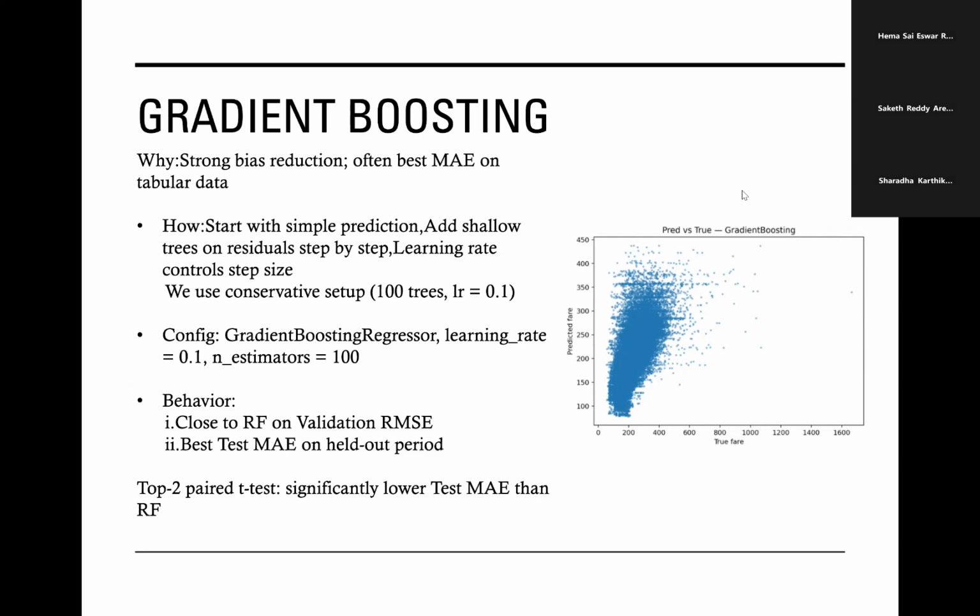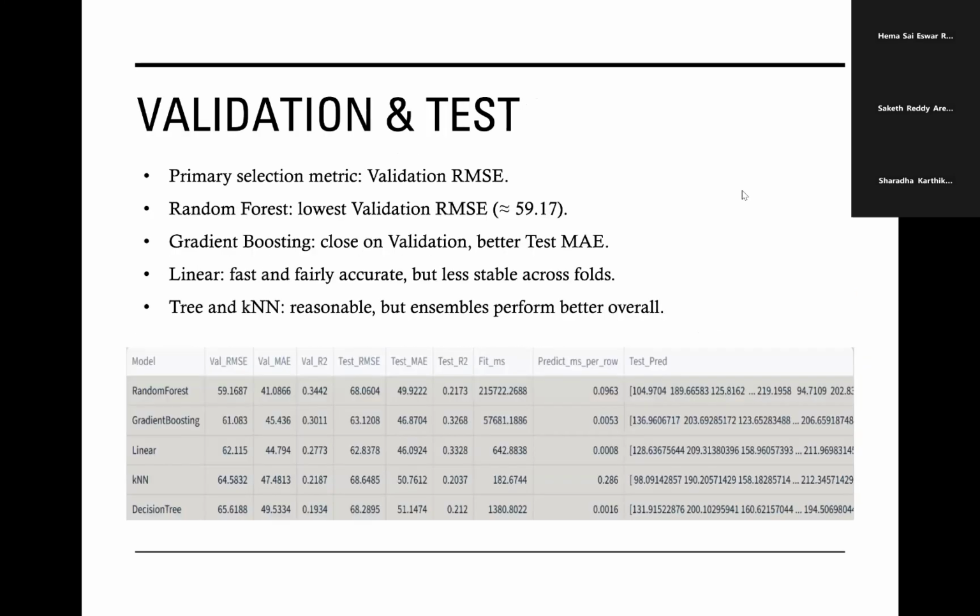Gradient boosting comes very close to random forest on validation RMSE, but it achieves the best test MAE on the held out period. Our top two paired t-test shows that this test MAE advantage over random forest is statistically significant. Let's go through the validation and test results. This slide will summarize the main metrics.